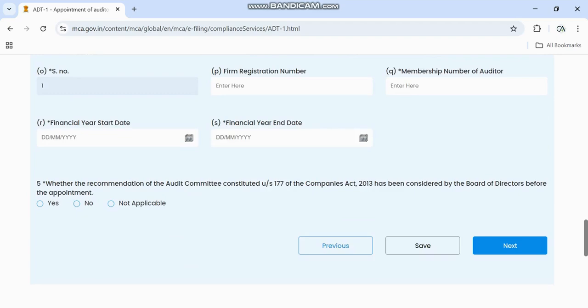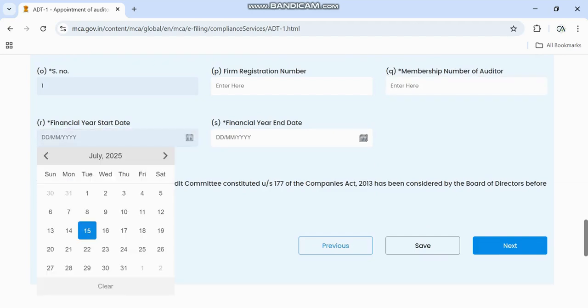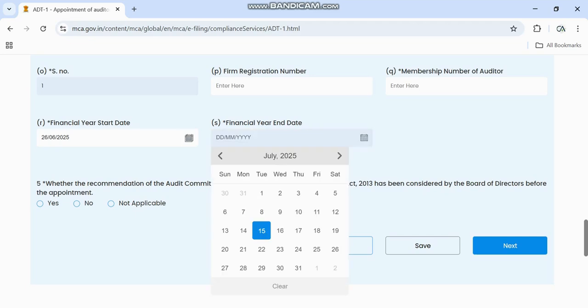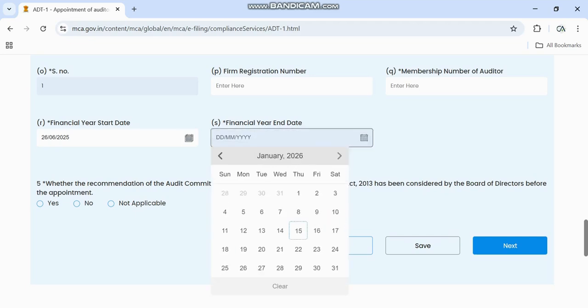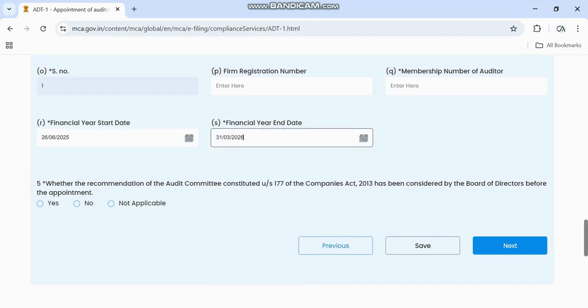Then the registration number, membership number of the auditor, and the financial year start date. From the date of incorporation, it was 26 June. Then financial year I will give till 31st March 26. Although it is only up to the AGM, we can give it up to the first year. Anyhow, this will change.